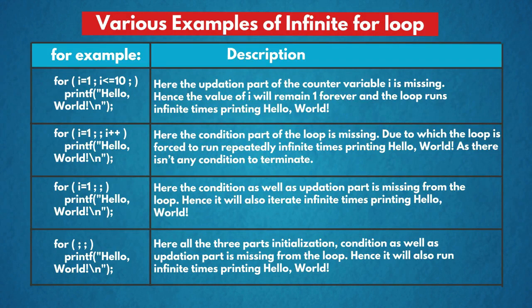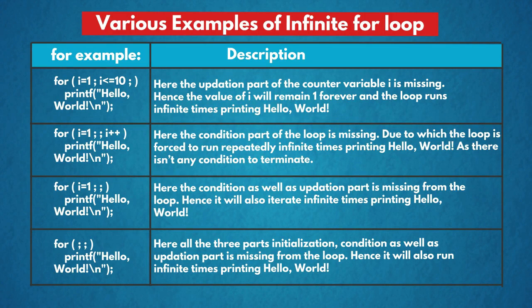The second example: for I equal to 0, without any conditional statements, there is an updation I plus plus. Here the condition part of the loop is missing, due to which the loop is forced to run repeatedly infinite times printing hello world, as there isn't any condition